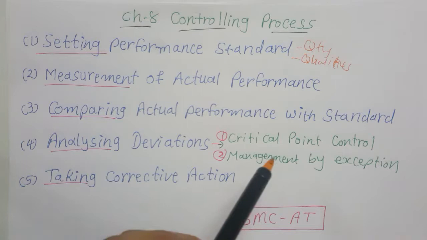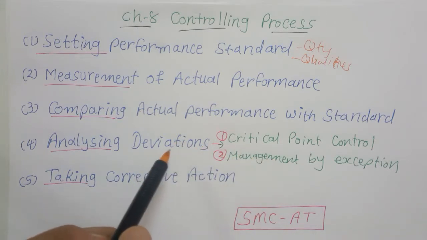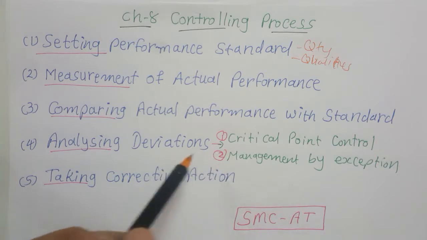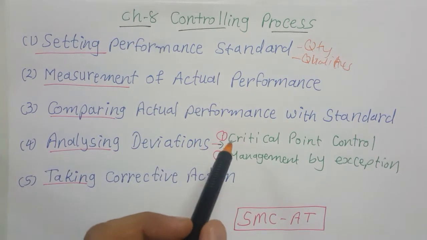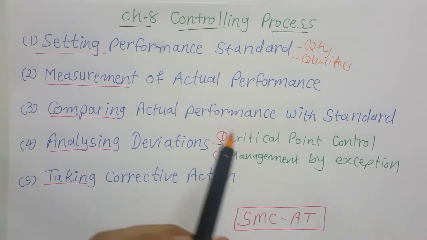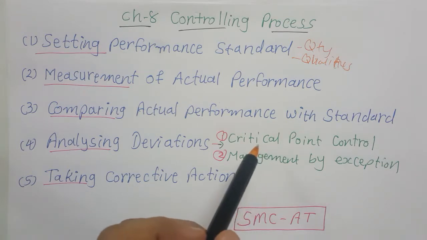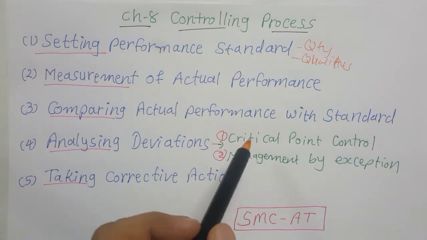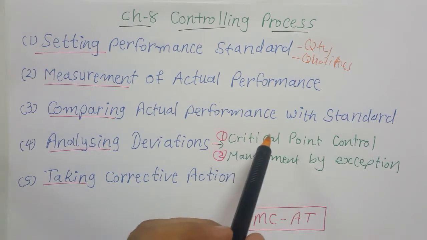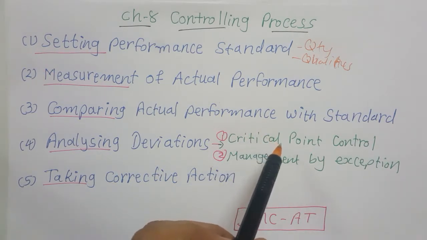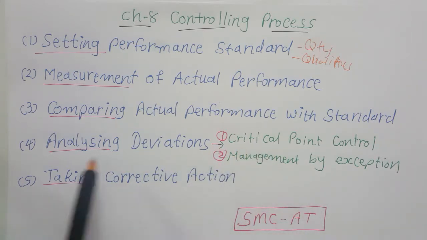There may also be some factors which are beyond the control of the organization. So in that way we must find out the reasons for the deviation, and afterwards we can take the appropriate action. And if appropriate action is not possible, at that time we will make a report, and we will report this to the appropriate level. All right. So next is